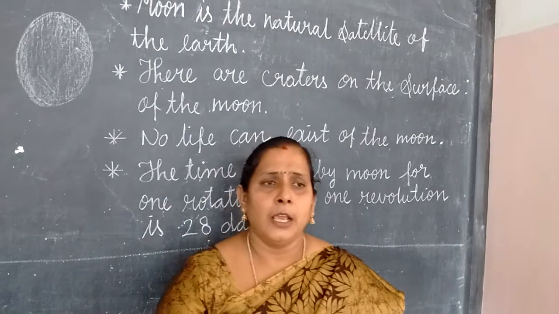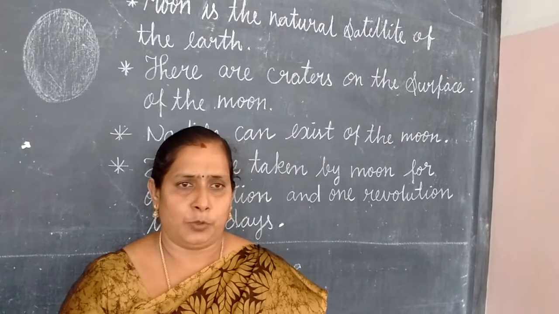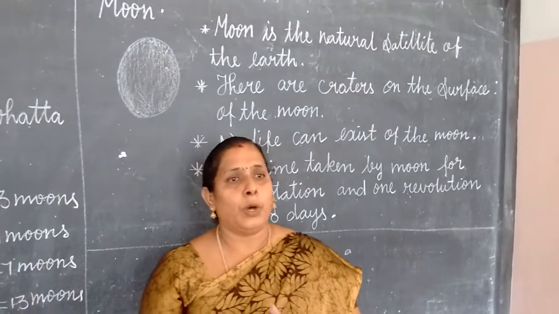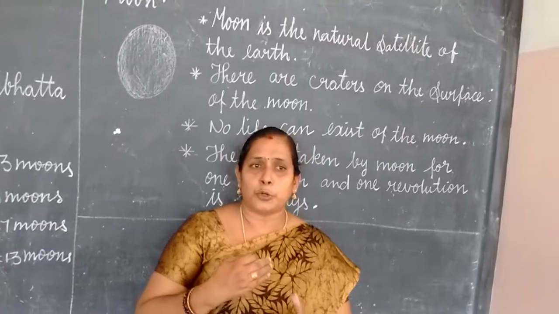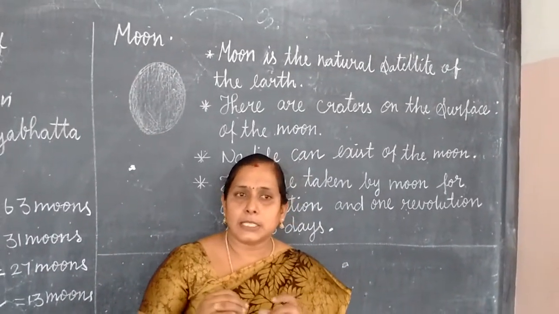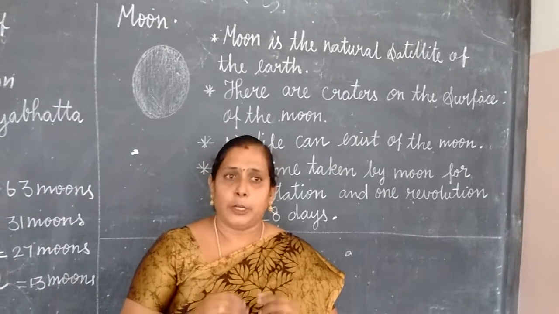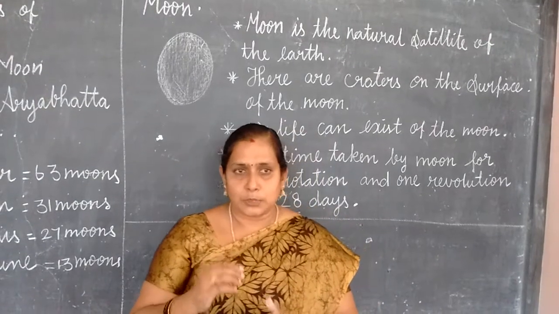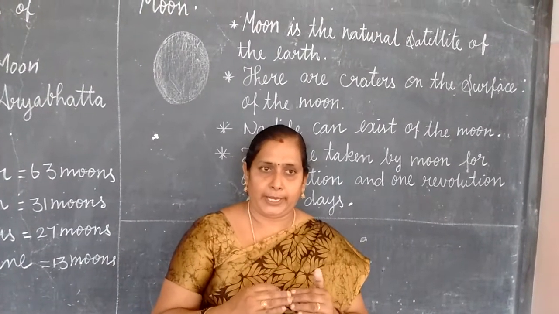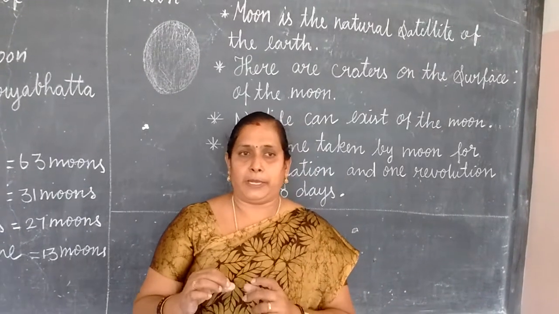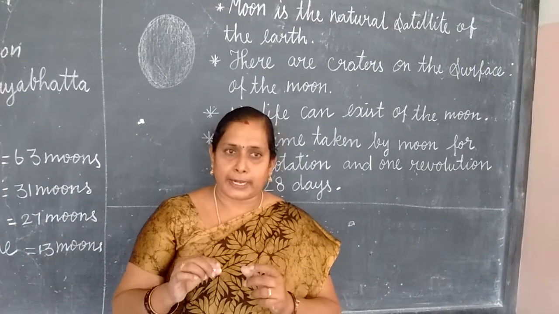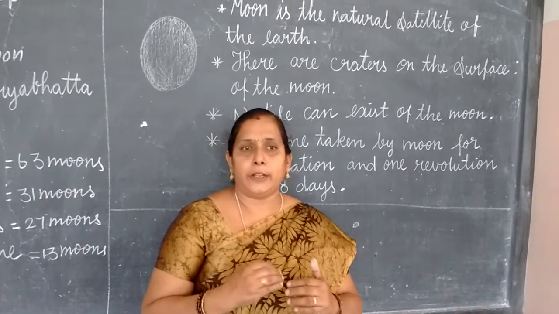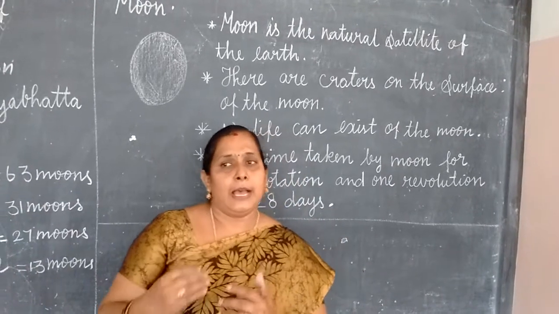Children, do you know one thing? We always see one side of the moon, the same side. We never get to see the other side. Why? This is because the moon rotates around its axis at the same speed as it revolves around the earth. That's why we see only the same side of the moon and never get to see the other side.